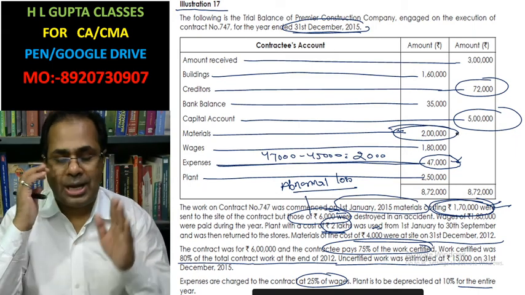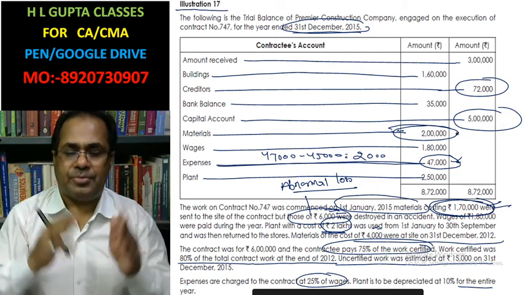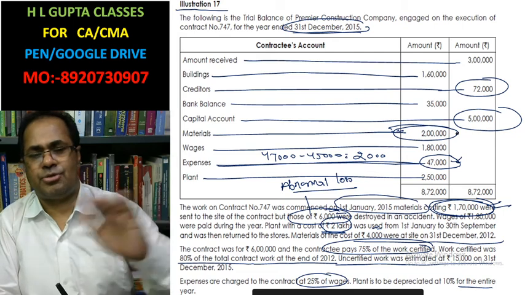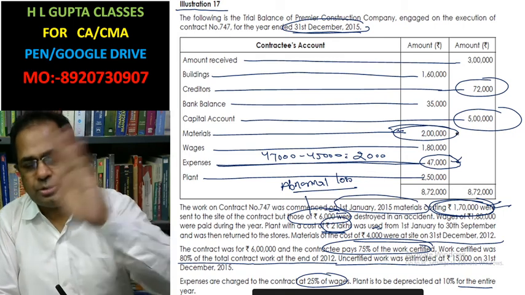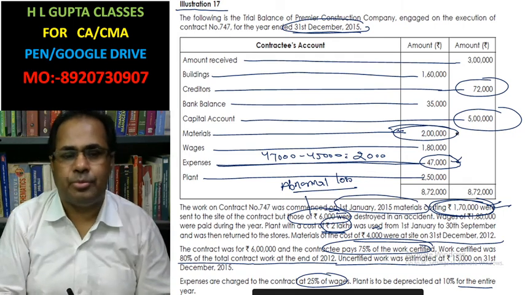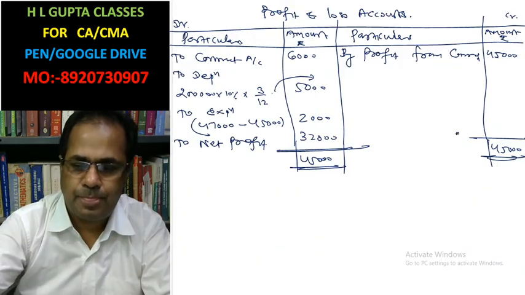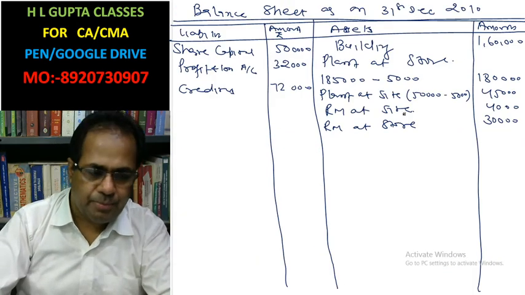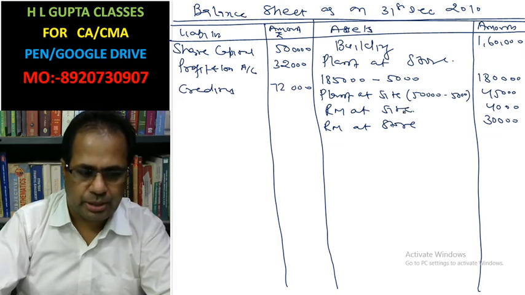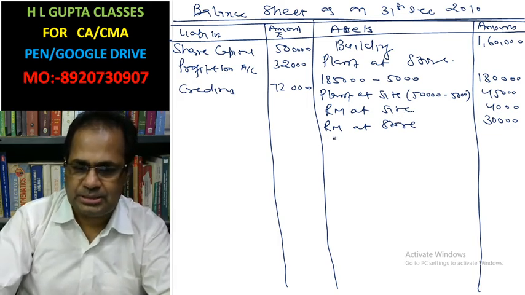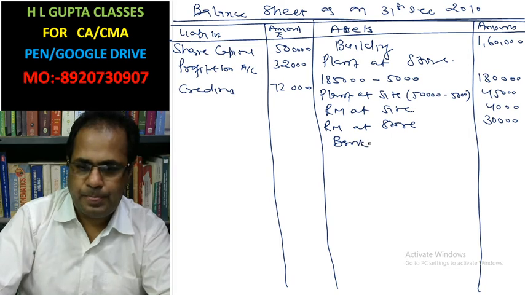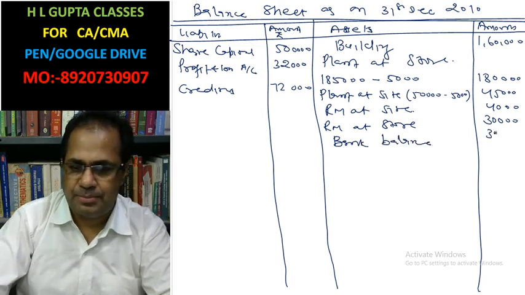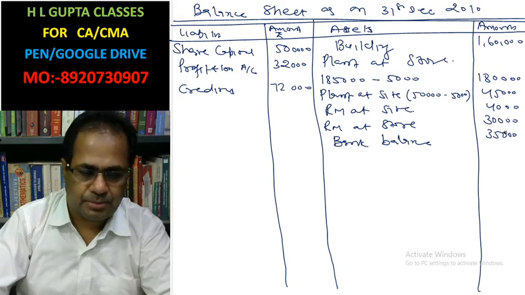After using 1,70,000 material, 6,000 is destroyed by accident and 4,000 is still we have for further use. Okay, now bank balance is given here. Bank balance is 35,000.